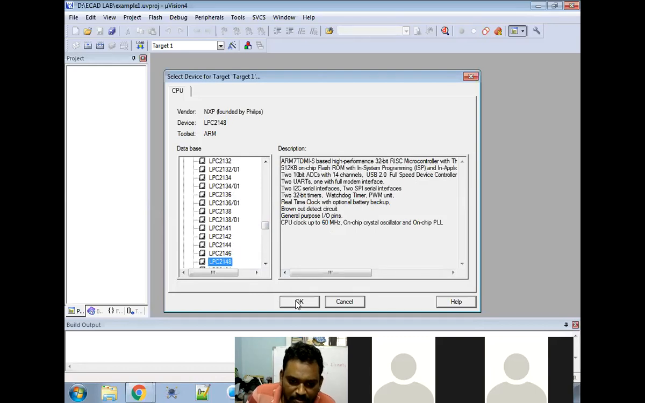So what is the chip name? I hope you are writing. LPC2148. First open the Keil, and after that the project. For the project we selected a certain folder, in that folder you gave a certain name, that is example 1, and after that we selected the chip number. NXP Philips, in that LPC2148.